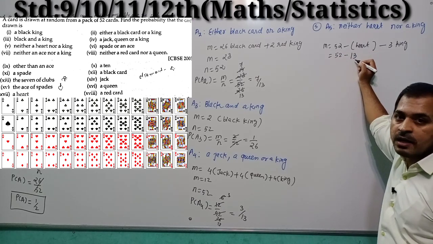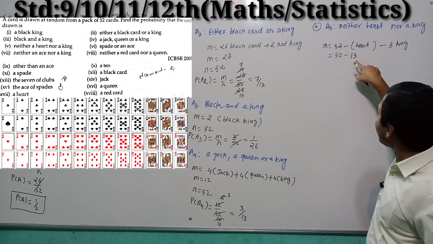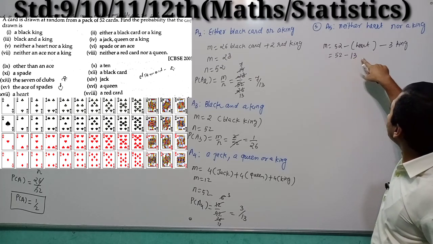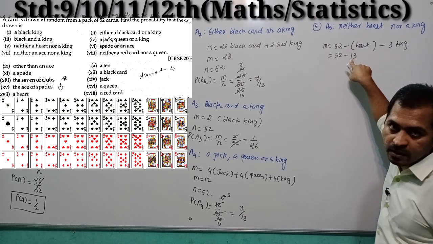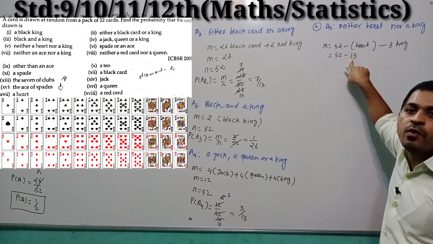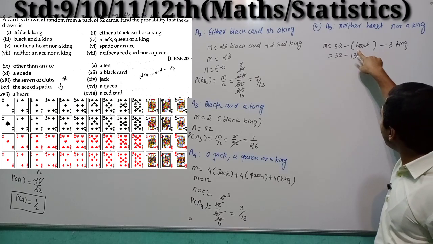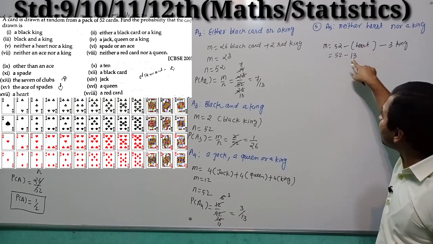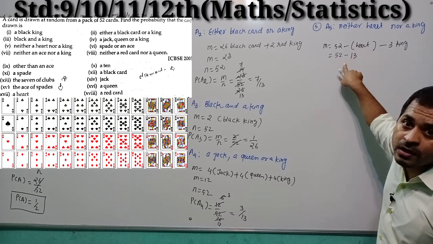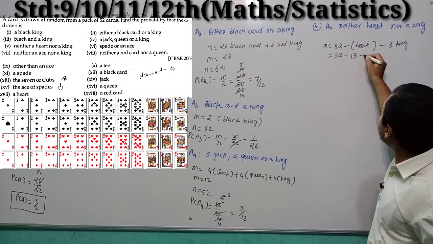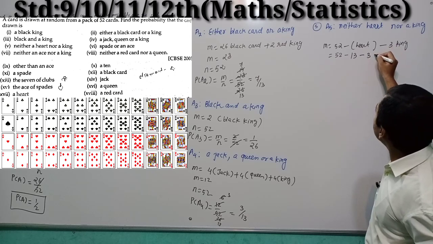In those 13 cards, 1 card of king is included, because there are 4 cards of king, but in the heart cards, 13 cards, one card of king is included, so we are removing 3 kings, right?